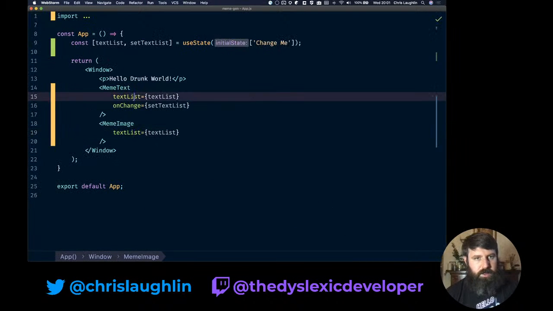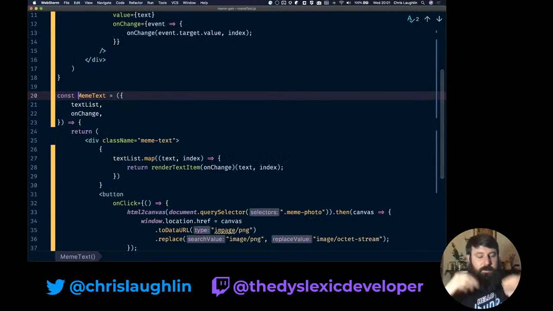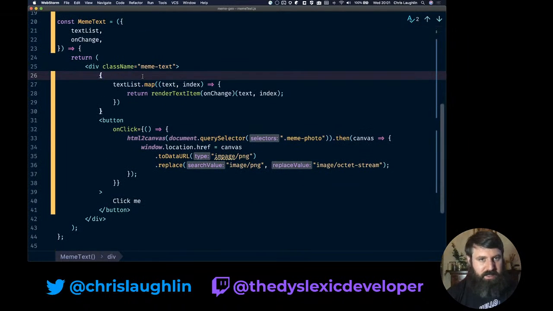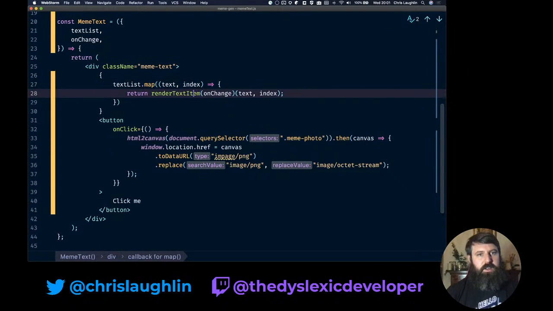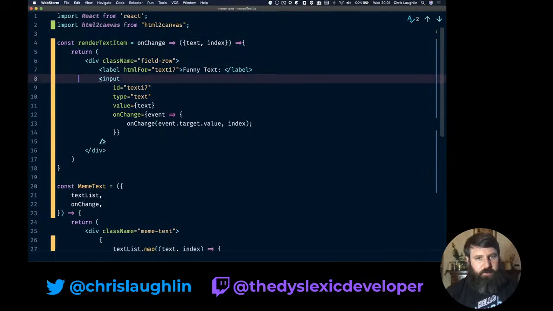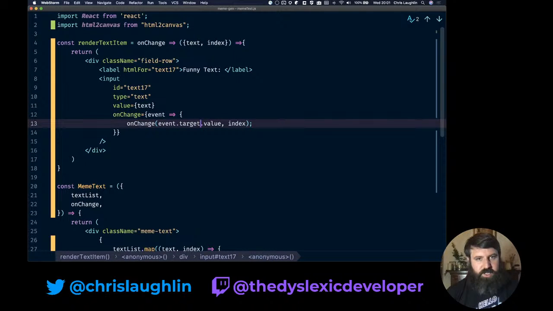So let's go back to our meme list. This is a bit where I'm going to be flying through things, so definitely fire away in the chat if you're like, what's this guy doing? Why are you making that change? Why is this going on? So our on change here, now it takes the new value, takes the index.